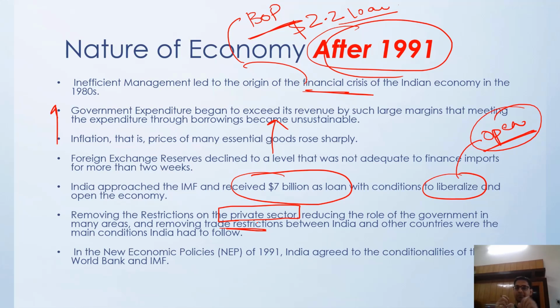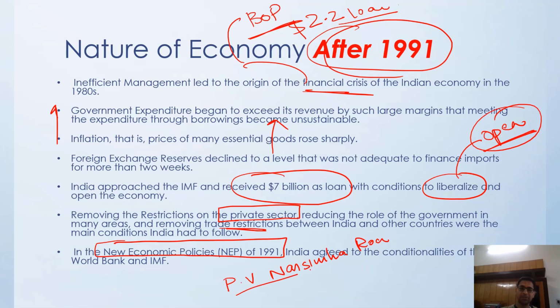So because of the pressure from the IMF to secure the loan, the government came up with the new economic policy of 1991. During that time, P.V. Narasimha Rao was the Prime Minister of the country, and Dr. Manmohan Singh, who later became the Prime Minister of India, was the Finance Minister of the country. They came up with a policy that is called the New Economic Policy of 1991.